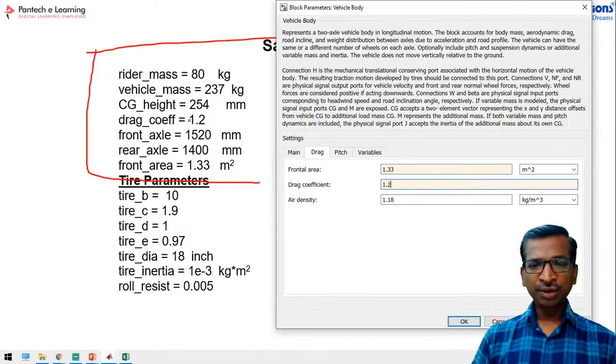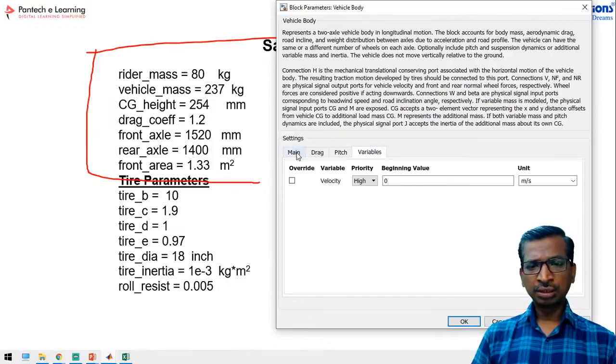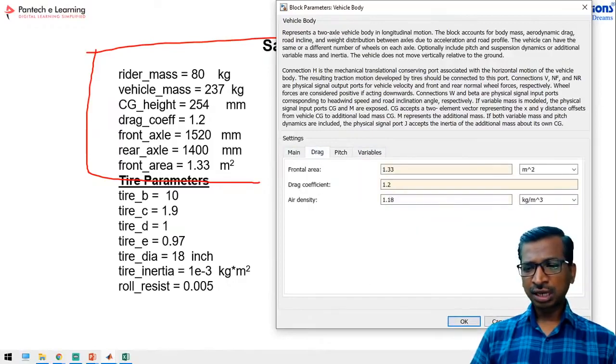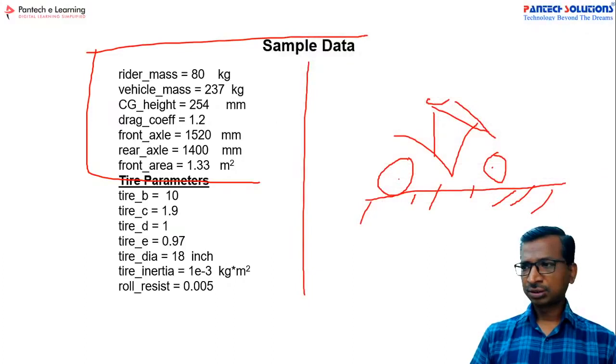and the drag coefficient 1.2. Since it's a half car model, generally the drag coefficient will be huge. And then air density. See here, the air density you can use like 1.25 kilogram per meter cube. It's 1.18. So generally 1.25 is the maximum limit. And other things, no need to change anything. So just apply and choose it.